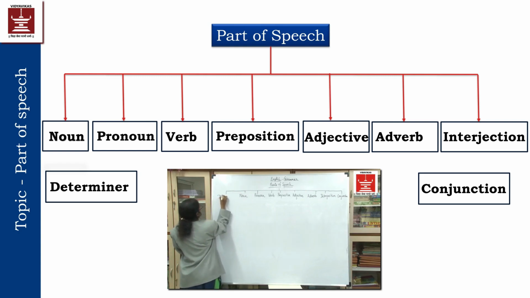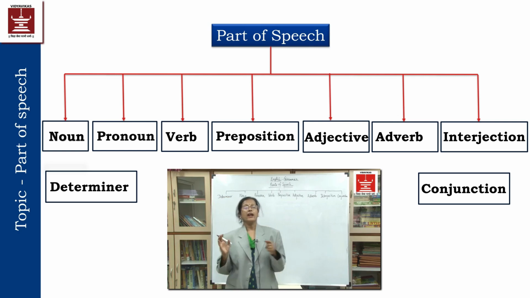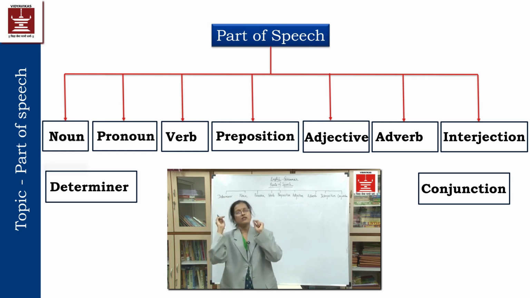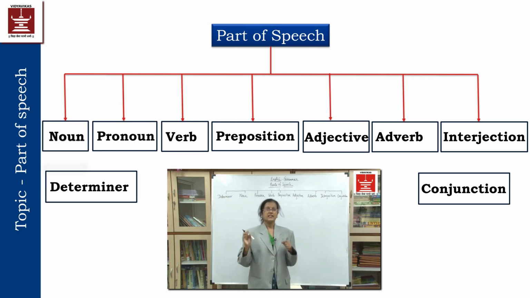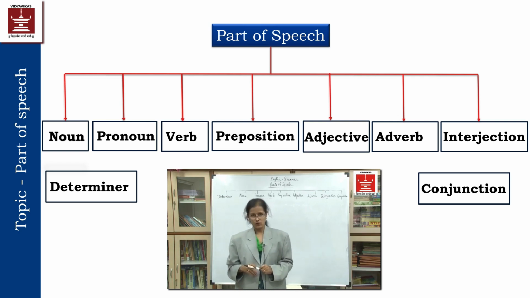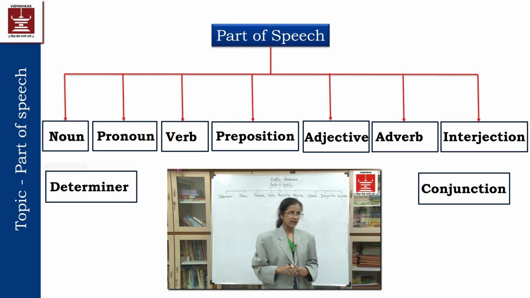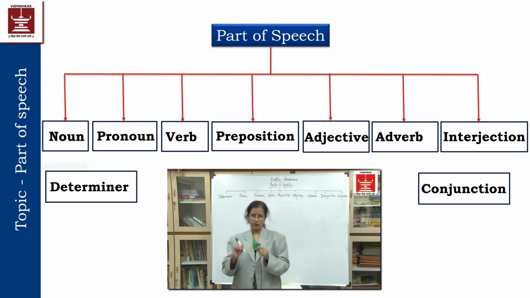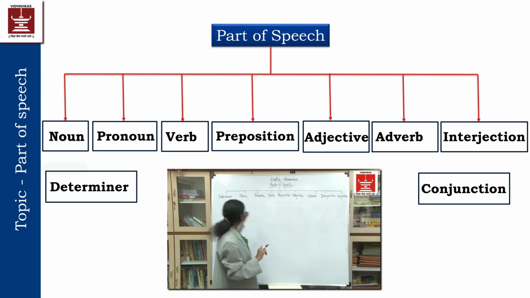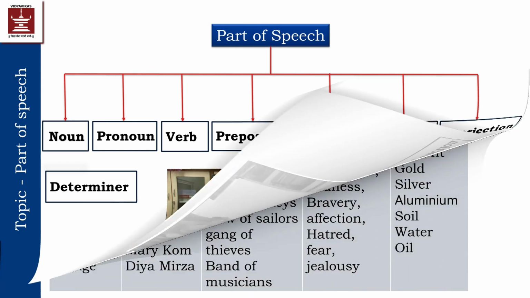determiner. Determiner means a, an, the. These are the articles which we use. Each, every, some, more, little, less. These are the determiners where we give some information about that noun, exact information about that noun, by using these determiners in the sentence.